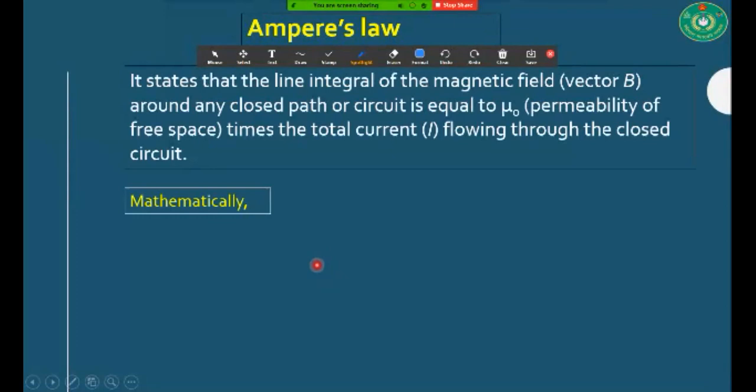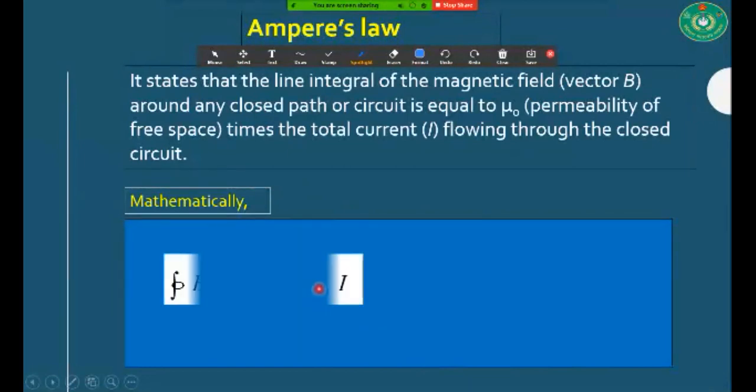Okay, before starting this, I'm going to discuss Ampere's law. Ampere's law is also a law that is able to determine the amount of magnetic field, but it has some limitation. This Ampere's law is applicable only for uniform electricity. That's why we are not using this equation here, but you have to know this. Okay, that's why I'm discussing it here.